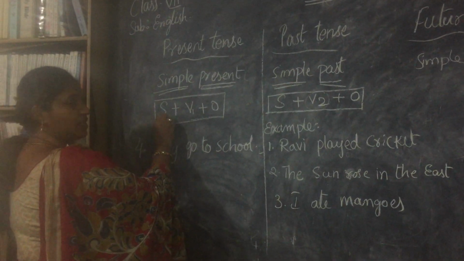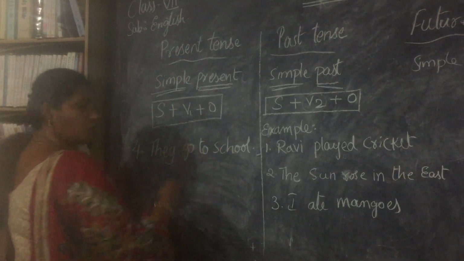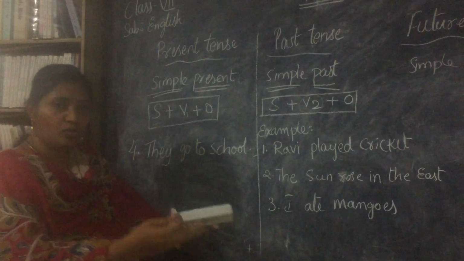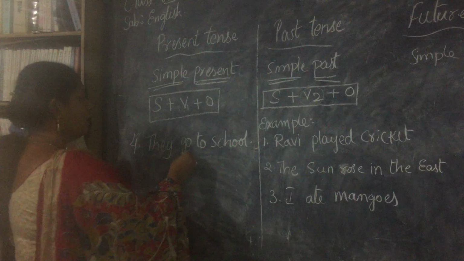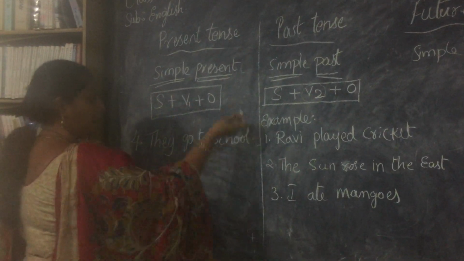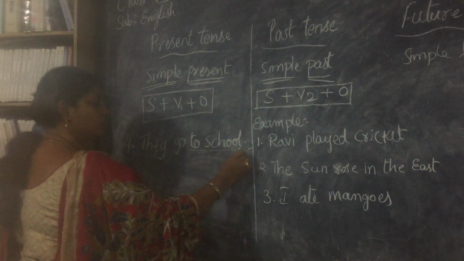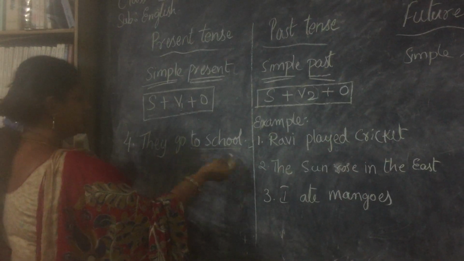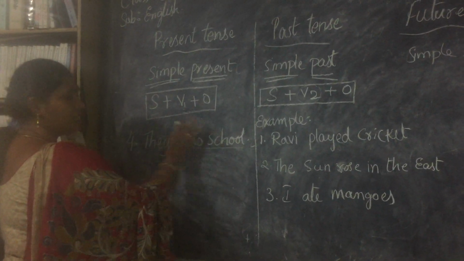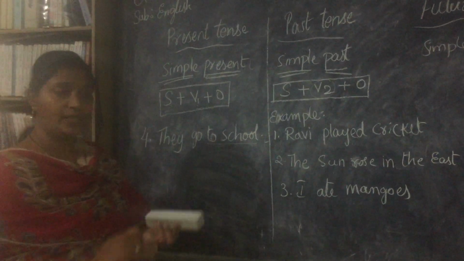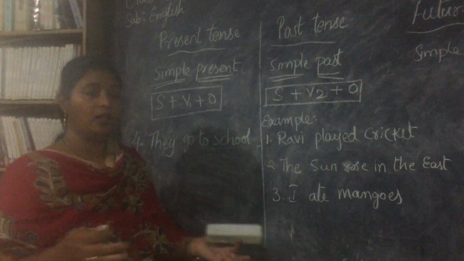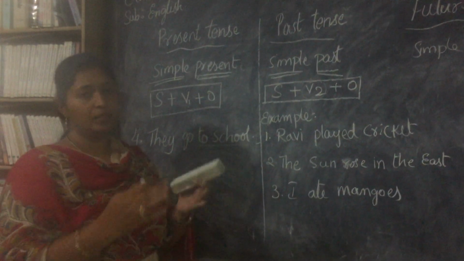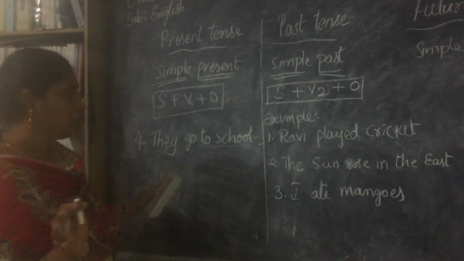They, subject, go. Going is an action now. Somebody has to go, then only it will become an action. V1 form of the verb. And where do they go? To the school. So, they go to school. Here, this is simple present. They will go today, they will go tomorrow, they will go all the year. So, we are talking about an action that can be done in a simple way.